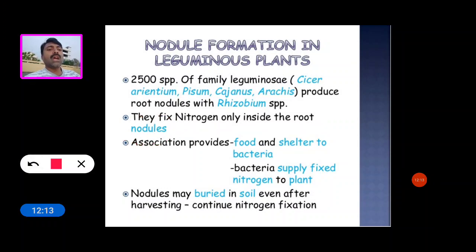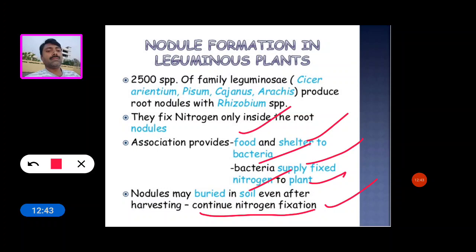This association provides food and shelter to the bacteria, and then the bacteria supply the fixed nitrogen to the plant. This process is called symbiosis. A nodule may remain buried in soil even after harvesting and continue nitrogen fixation.